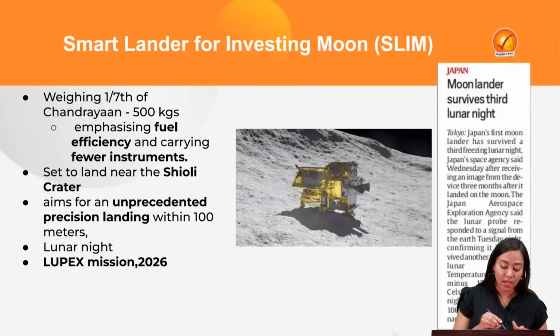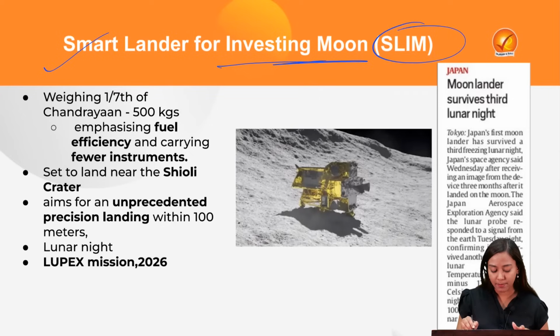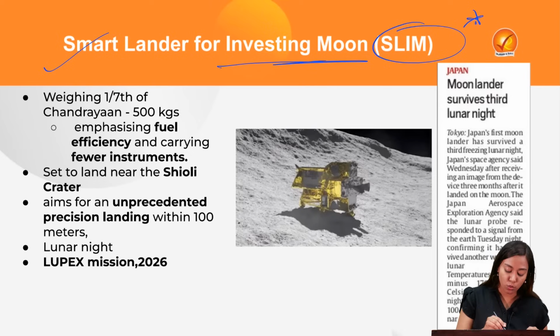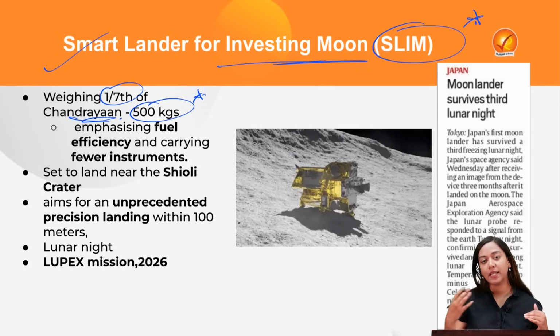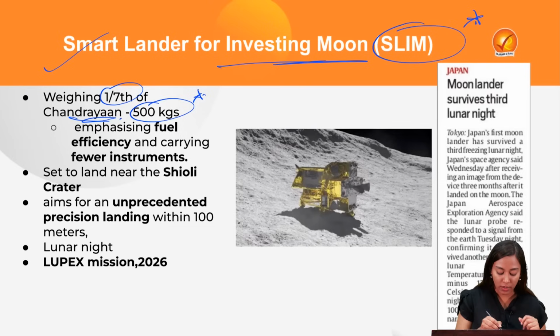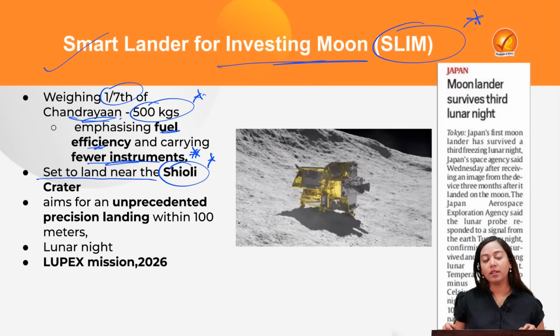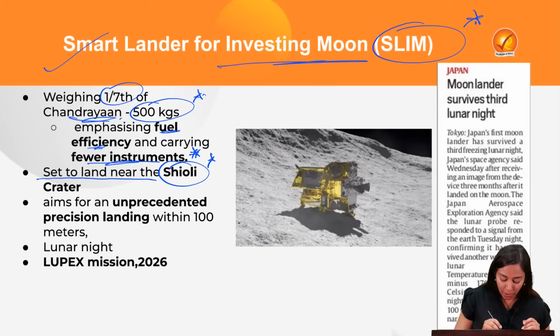Coming up next is the Smart Lander for Investigating Moon, the SLIM mission. We will compare it a little with Chandrayaan. This is the lightest ever lander that has been launched by JAXA, that is Japan's space agency. Comparing it with Chandrayaan, it weighs just 1/7 of Chandrayaan, very, very light in weight, just about 500 kgs. The kind of journey that it takes emphasizes two things: fuel efficiency and carrying very, very few instruments. Then it is set to land near the Shioli crater. One demonstration that it will show is precision landing. So it will try to have a precision landing about 100 meters from the Shioli crater.